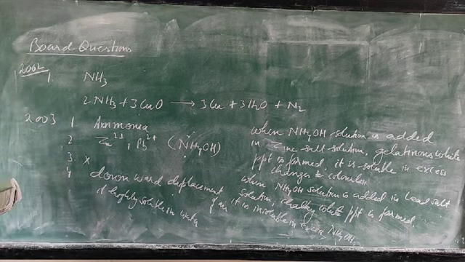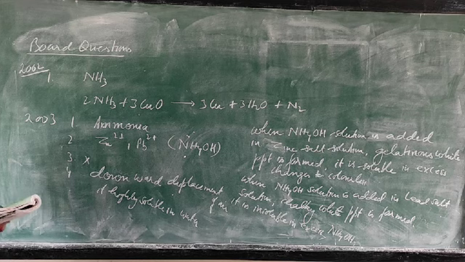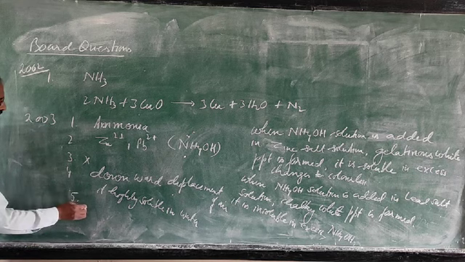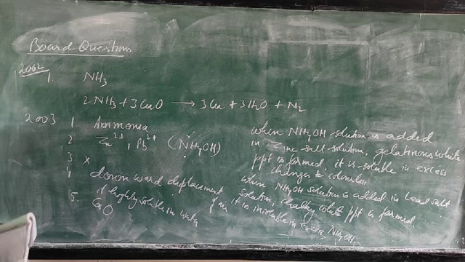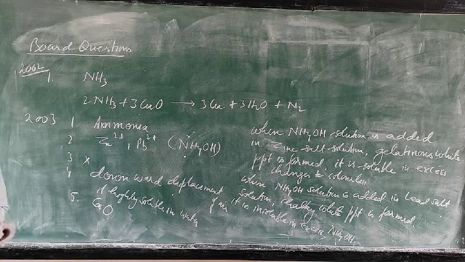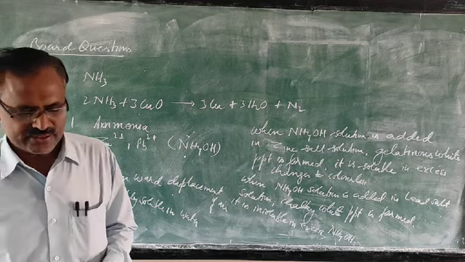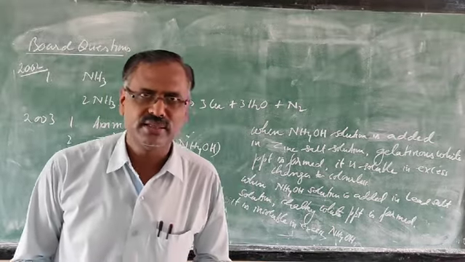So 2003, fourth. Then fifth, which compound is normally used as a drying agent for ammonia? That is quicklime. Calcium oxide is used as a drying agent. So here I am going to stop, and the next questions we will discuss in the next video.